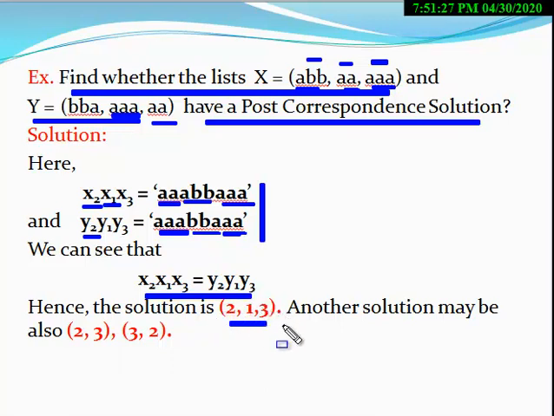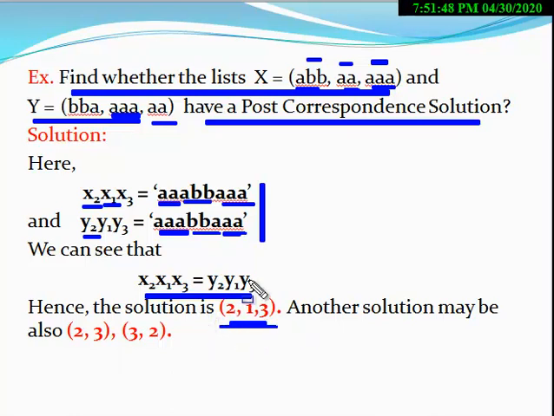In this order the indexes may be repeated. Note this: the indexes may be repeated. So here the indexes are 213, so this number is not a permutation number. Note that. So here 213 is the first solution.